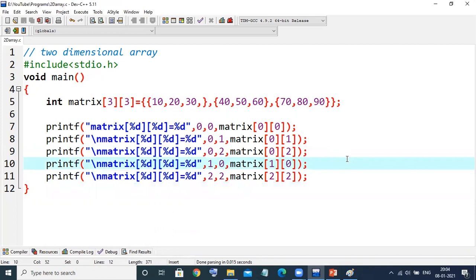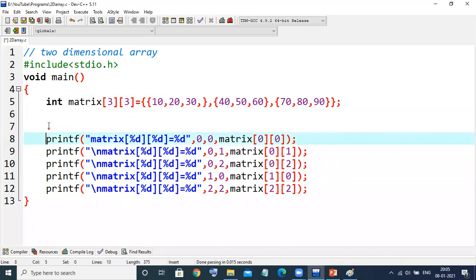Now you tell me, writing this printf 9 times is not good programming. What I'm changing here: I'm keeping the row common 3 times but changing the column. Then I'm again keeping the second row common 3 times, then the column, like that. So that is the reason why, to print or read two-dimensional array values, we require two loops. Now see, I will do the same thing with two loops.